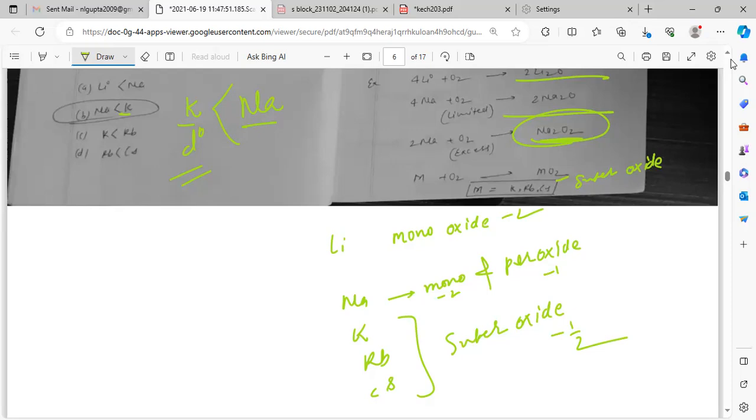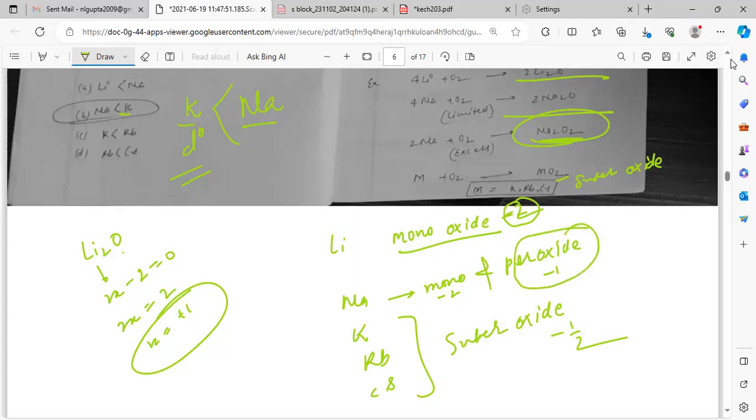Oxygen oxidation number is -2. See, Li2O: lithium is 2x, oxygen is -2, equal to 0. So 2x is equal to 2, so x is +1. In case of monoxide, oxygen oxidation number is -2, but in case of peroxide, oxygen oxidation number is -1. In superoxide, oxygen oxidation number is -1/2.